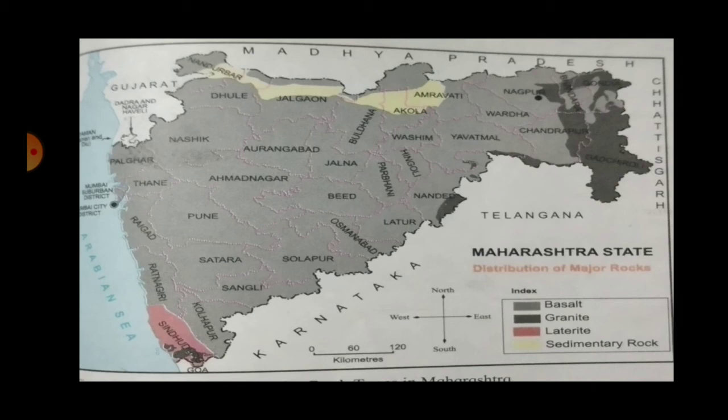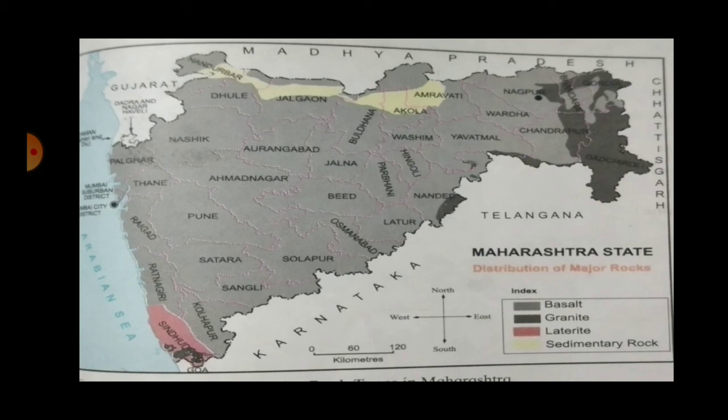You can see the rock found there is laterite type of rock, and sedimentary type of rock you will see in the Narmada Valley along the northern part of Maharashtra, that is in Amravati, Akola, Jalgaon and Nandurbar district. So the majority of Maharashtra you will see is made up of basalt rock.